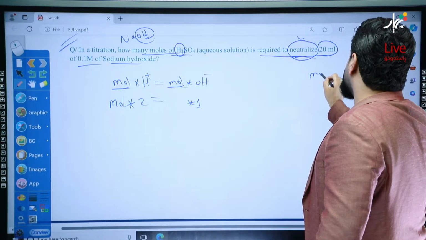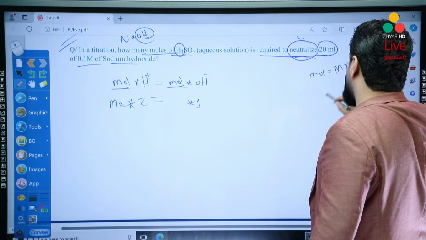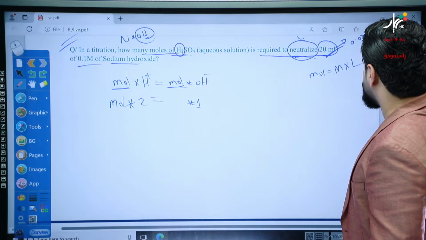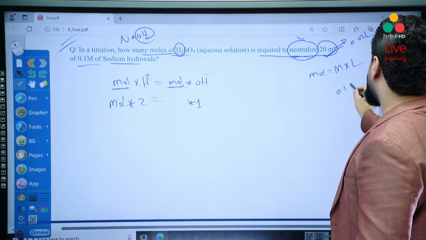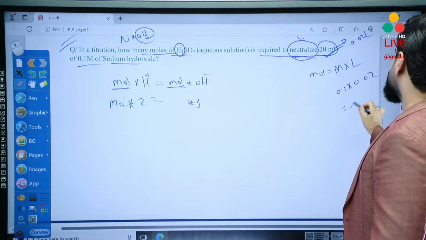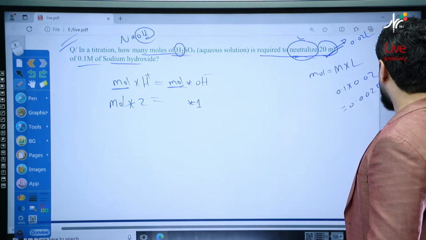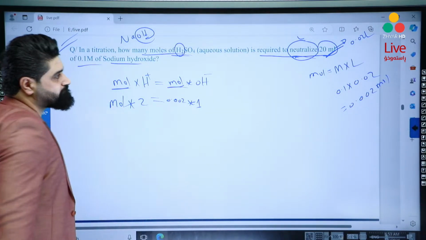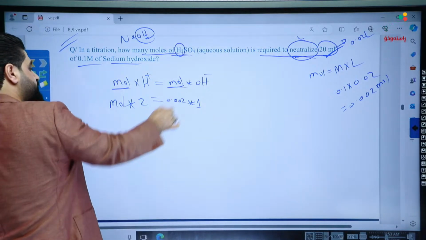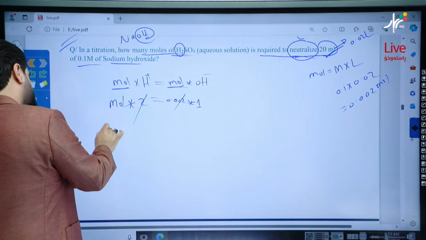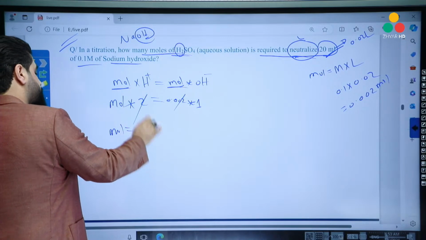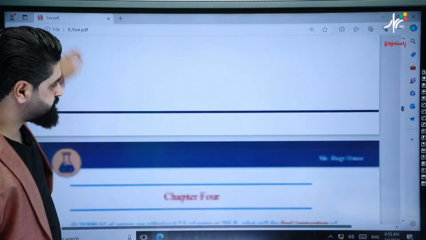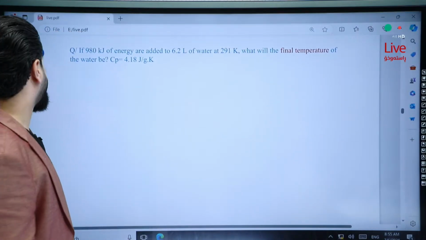There is enough information to get the number of moles, okay? So mole is equal to molar times liter. So convert this number into liter. It will be 0.02 liter, and molarity is 0.1. So 0.1 times 0.02 will be 0.002 mole. Substitute this number here, times 0.002. Good? Yeah. And then simplify the form. Mole is equal to 0.001 mole of H2SO4. That's all. Chapter 4, okay?